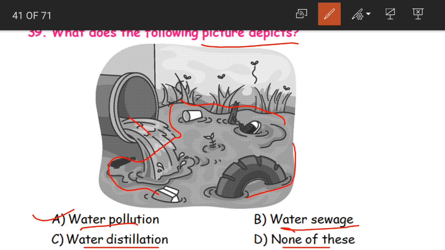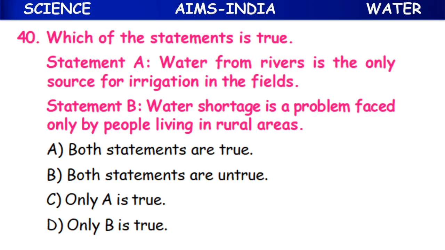You can see waste from industries and domestic use mixed up in this water, and plastic things thrown into the water. Dust is dumped into the water. All this is going to cause water pollution. That is why A is the correct answer.